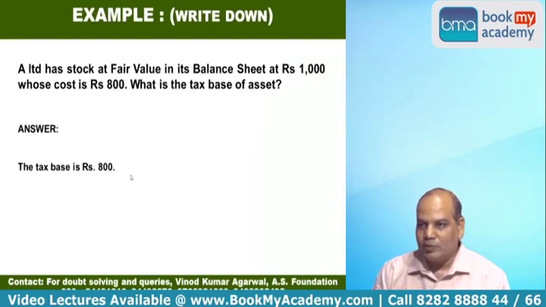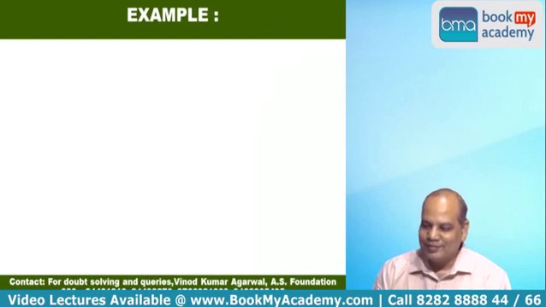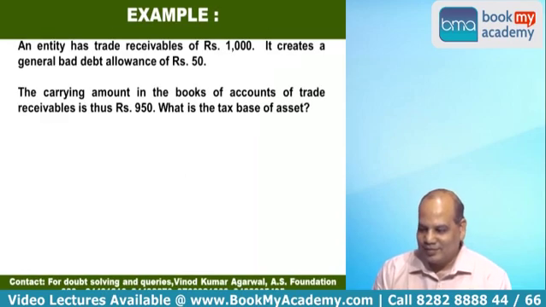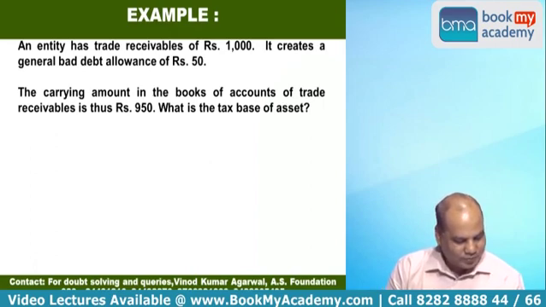That is the amount that will be deductible for tax purposes. Have you written?